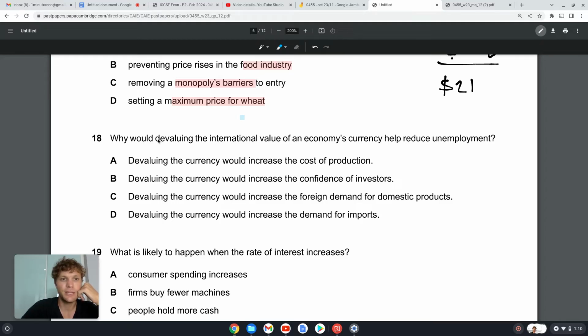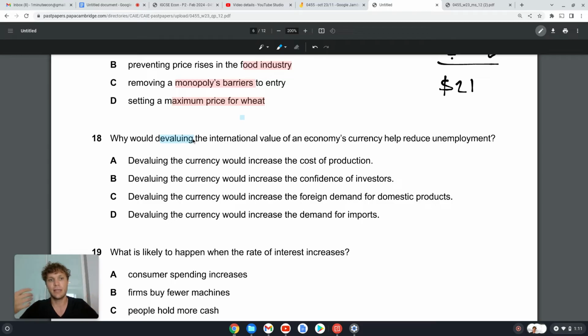Okay, so when we devalue our money, it means we make our money cheaper. So when our money is cheaper, our products are going to become cheaper for other countries. If we devalue our money, it becomes weaker, which means the other country's money is stronger.